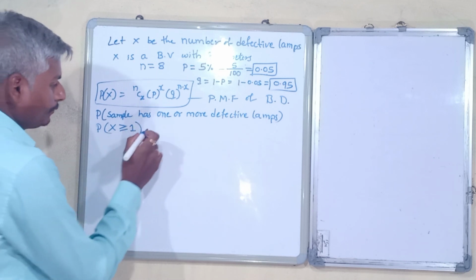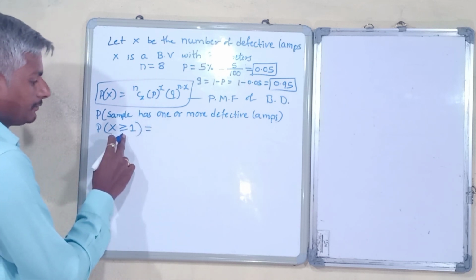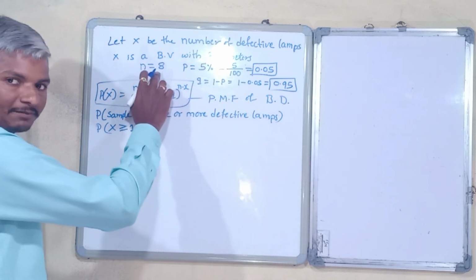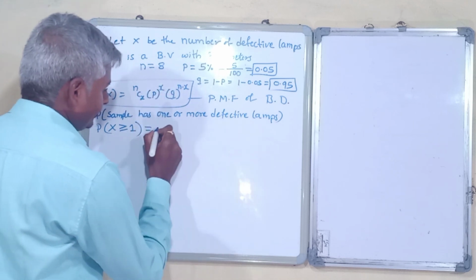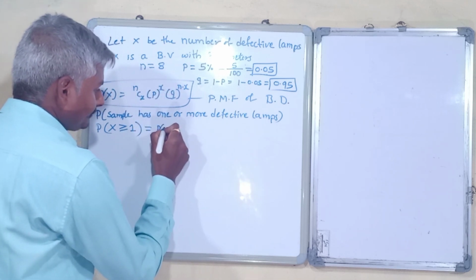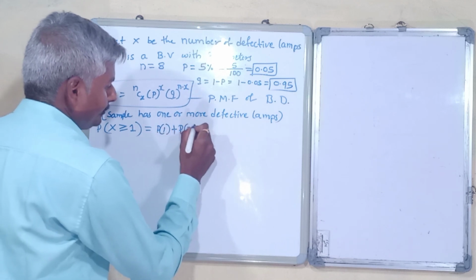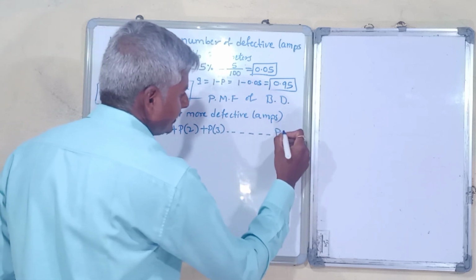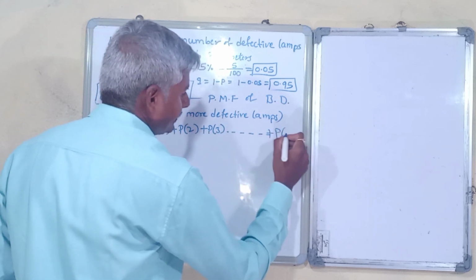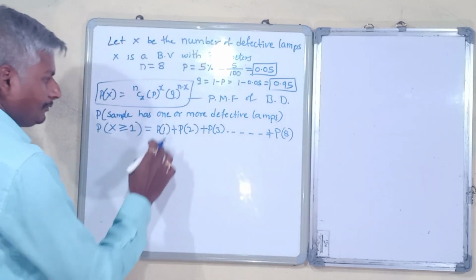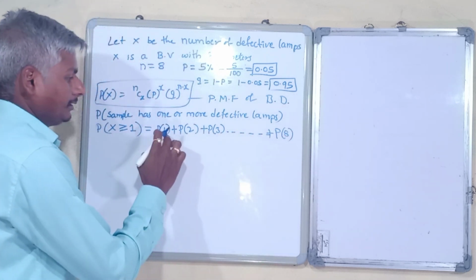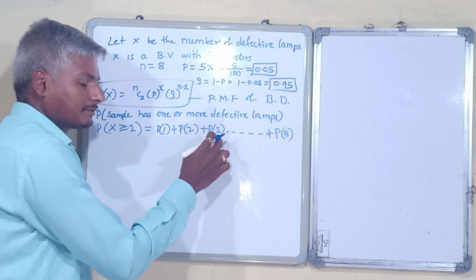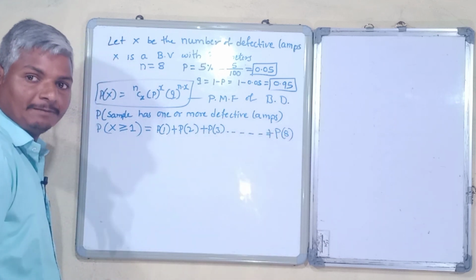If it is greater than or equal to 1, then we need to find from 1 to 8, as the total number of samples is 8. That is the probability of 1 plus 2 plus 3, till the probability of 8. So it will be a very lengthy process if you write like this. You need to find the probability of 1 plus probability 2 plus probability 3 till 8. It will take more time.